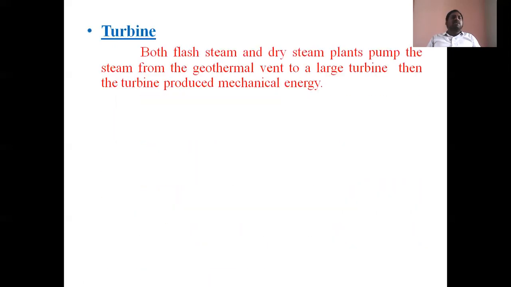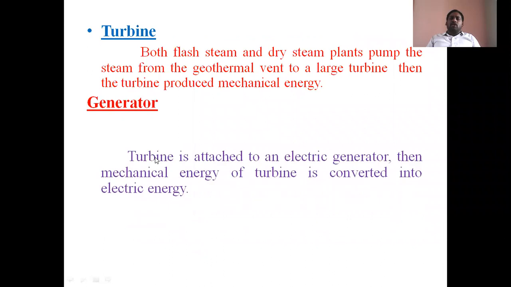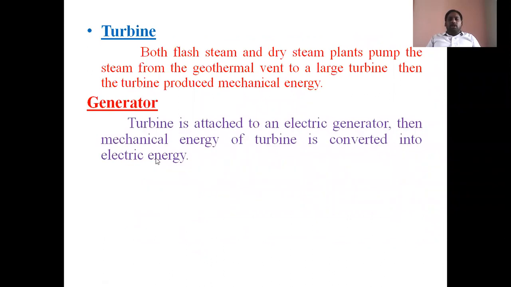The turbine converts the steam energy, or heat energy of steam, into mechanical energy. And next, the generator. The generator converts mechanical energy of the turbine into electrical energy. Finally, the condenser. What is the function of the condenser? Some of the steam is wasted, or lost, and that is called exhausted steam.